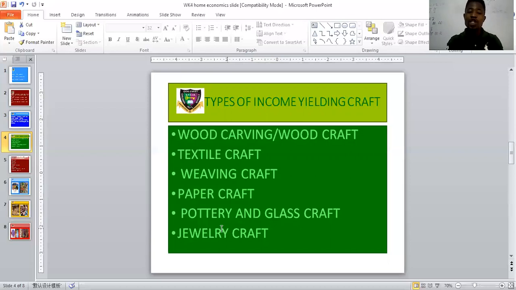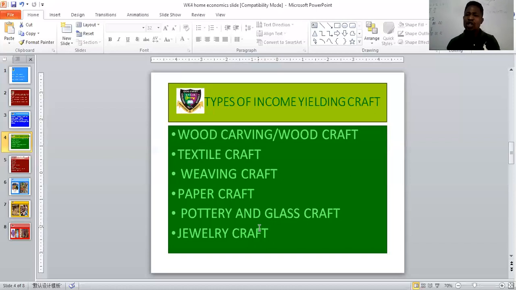So another one is pottery and glass craft. These are the guys who are responsible for creating pots or even ceramics. What do we call ceramics? Ceramics are your breakable plates and cups that are made out of clay, but the clay is designed and baked. There is a chocolate factory on the island that has a bakery where they do ceramic teaching, where you can learn how to make ceramics. So you can do that.